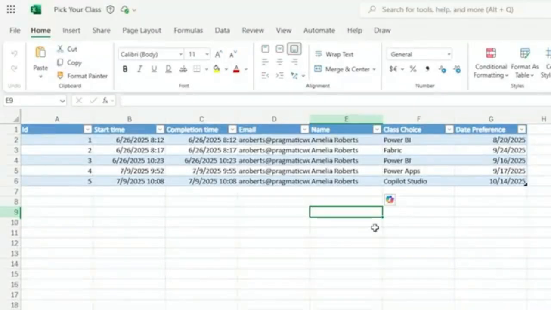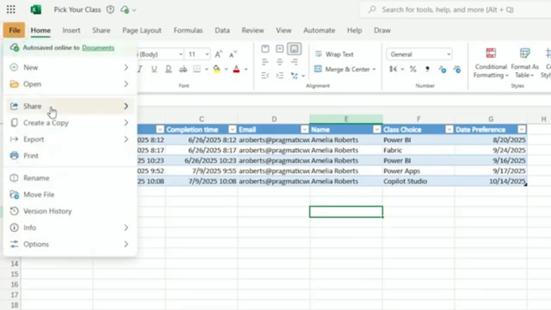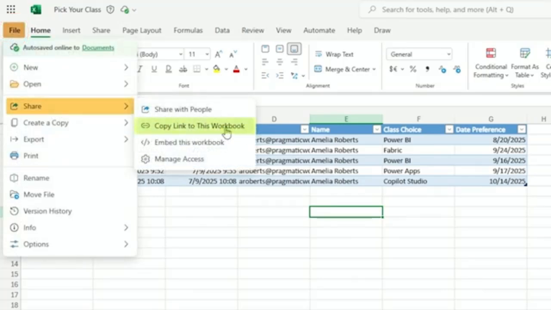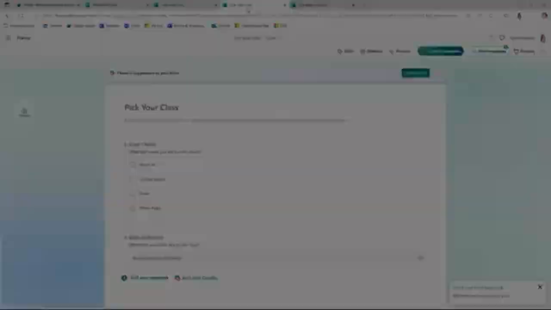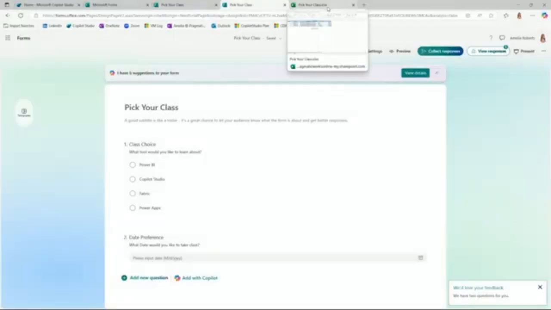What I have done here is, since this is an Excel file, I have this in Excel Business. I can go up to File here, and I can share this, and I can copy the link to this workbook. That's going to be super beneficial in the long run. We will come back to this, but it's good to know that your Microsoft form is going to have an Excel file linked to it that is actually saved in your OneDrive.